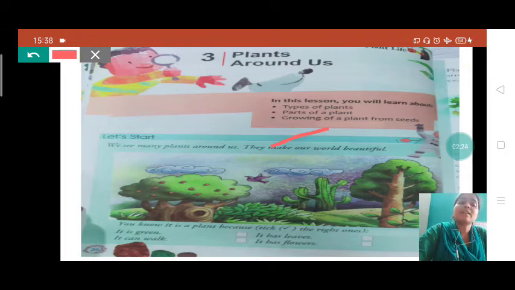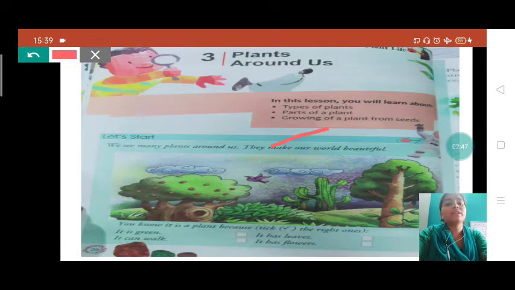A baby plant comes from that seed. And in this chapter we have discussed one more thing, that a flower can convert into a fruit also. Okay students, so we have discussed these things in this chapter.